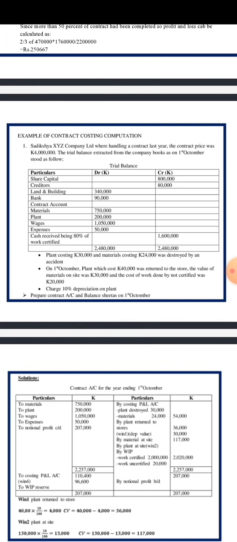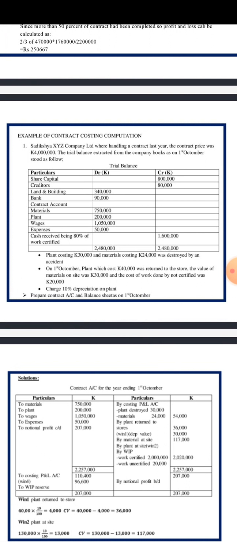So the reading of the question says, Sadiksha XYZ Company Limited were under a contract last year. The contract price was 4 million. The trial balance extract from the company book as on 1st October stood as follows.